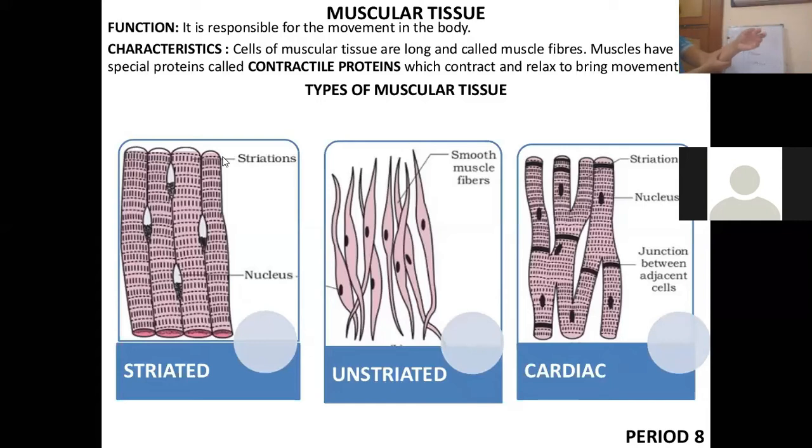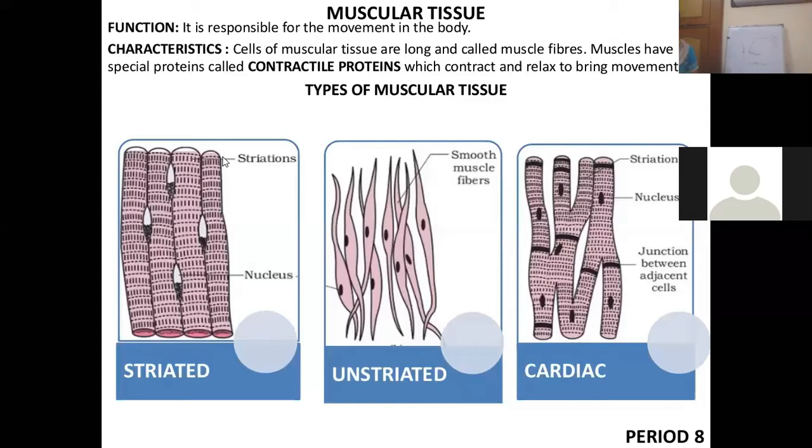In these muscles, first of all there is the epithelial tissue, the stratified squamous epithelia. Then inside that there is the adipose tissue, and then there are the striated muscles. It is because of these muscles that we are able to move the parts of our body.